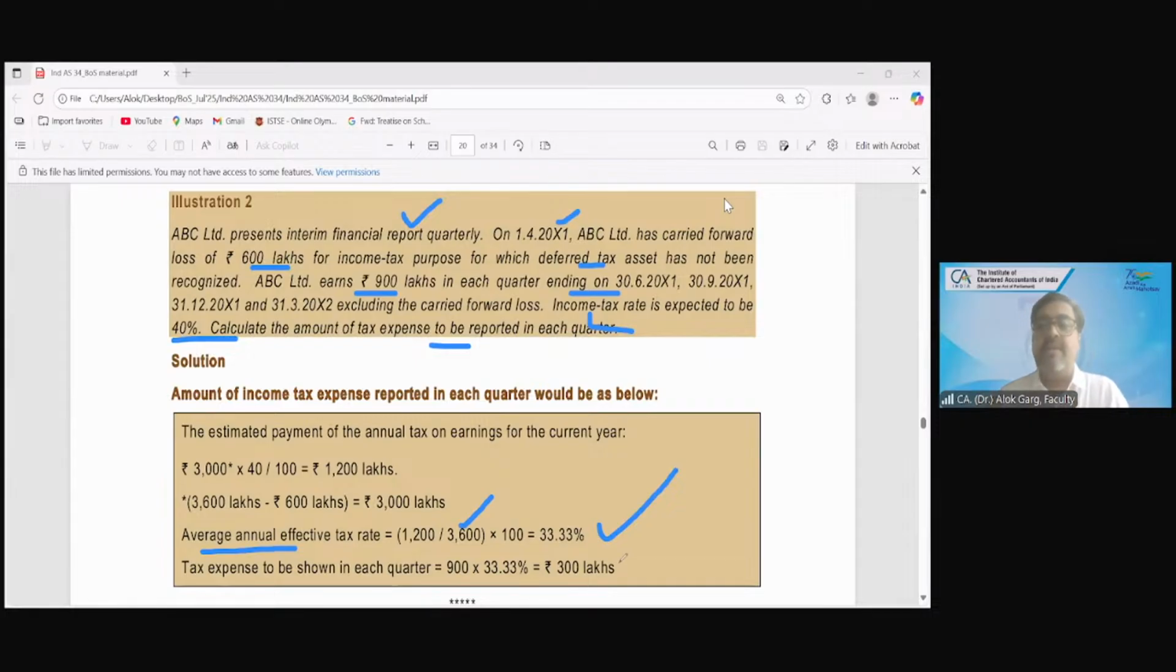900 multiplied by 33.33%, right? This is my annual income tax in every quarter. Is this clear to all of you? Yes, sir.